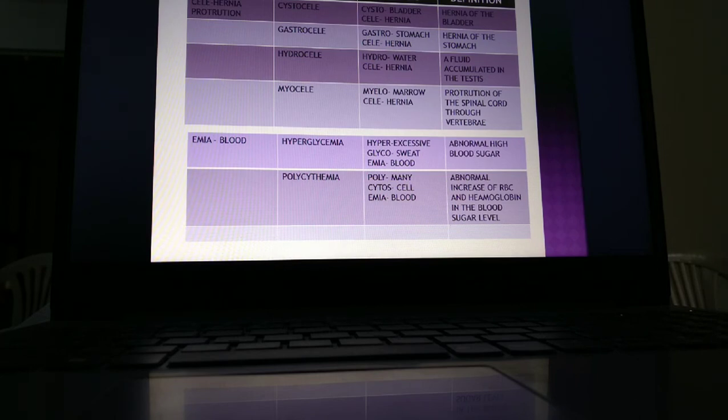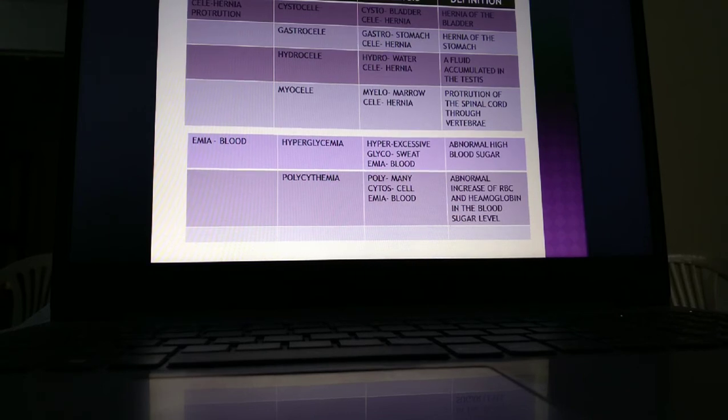Hydrocele: we cannot write out the fluid accumulation in the testes or hernia of the stomach every time. Instead of writing all these definitions, it is easy to write cystocele, gastrocele, hydrocele, myelocele, everything. Myelo means marrow, cele means hernia.